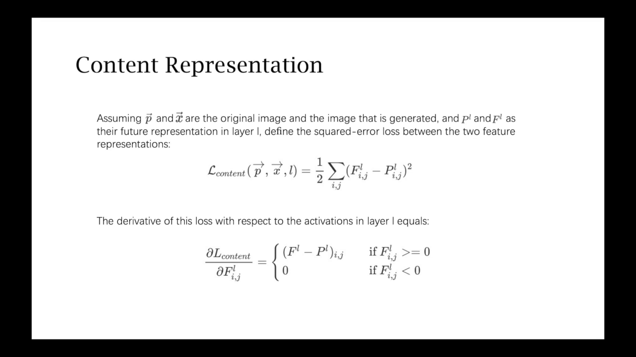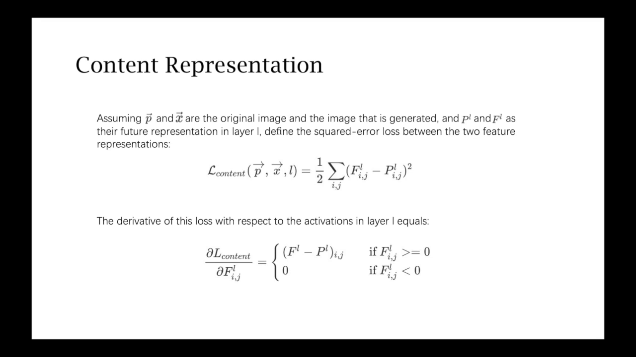A layer with Ni distinct filters has Ni feature maps of size Mi, where Mi is the height times the width of the feature map. One can perform gradient descent on a white noise image to find another image that matches the feature responses of the original image. Assuming P hat and X hat are the original image and the image that is generated, and PL and FL are their respective filter representations in layer L.